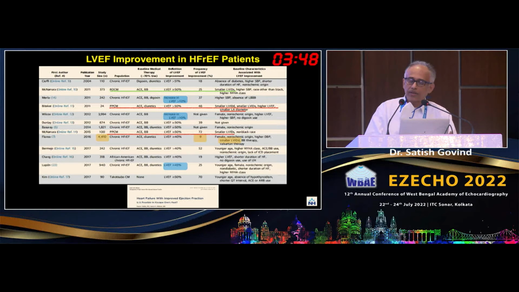Again, a busy slide here, looking at the various studies. How did LV improvement in reduced ejection fraction get looked at? Let us break it up. You have the publications here starting from 2004 up to 2017, and then you have the definition of LVEF. This is where a lot of the problem has happened. That's why there is a lot of variability. They also looked at the frequency, the amount of LVEF improvement, and then the characteristics. So let's look at the red line. This is peripartum cardiomyopathy using traditional medications.